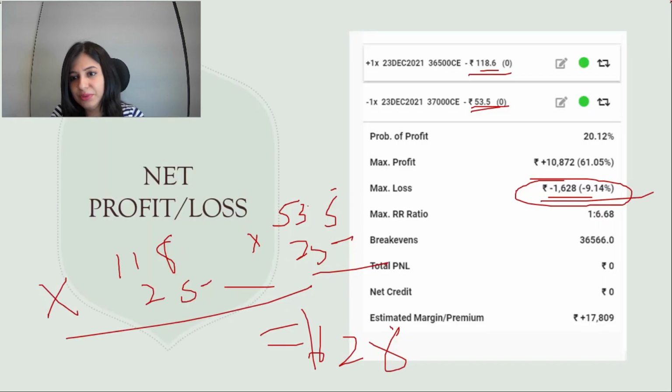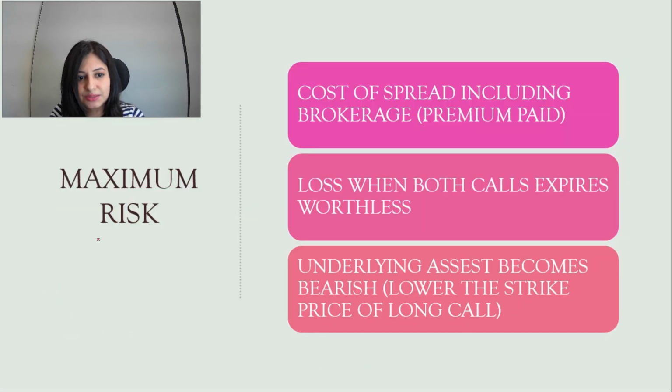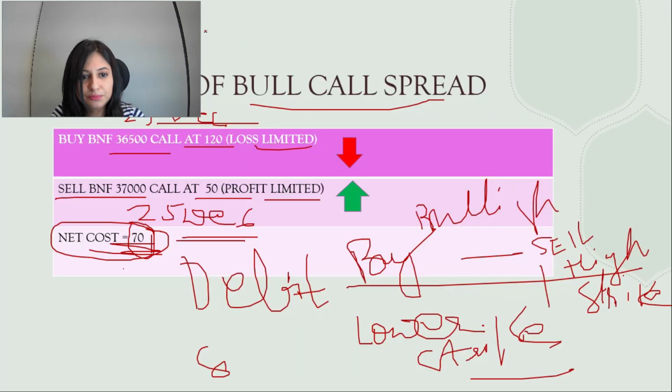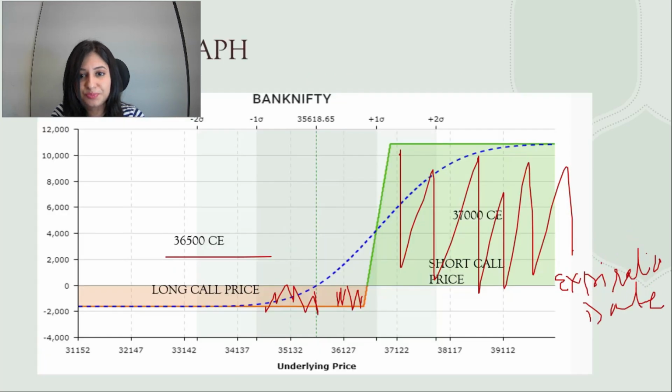And profit can be anywhere when it goes above 37,000, beyond the range. So the maximum risk can be the cost of the spread including brokerage and the premium paid. That's what I explained. The maximum loss can be this one, 70 rupees, the difference between these two legs.